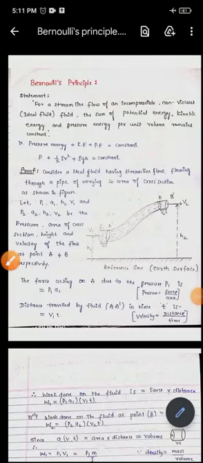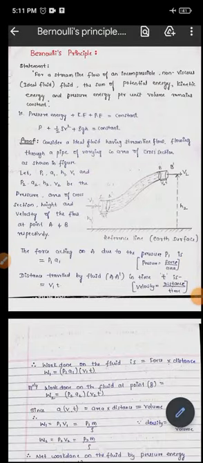Hello students, in yesterday's class we studied Bernoulli's principle, and in today's class we are going to study the applications of that principle. What was Bernoulli's principle?